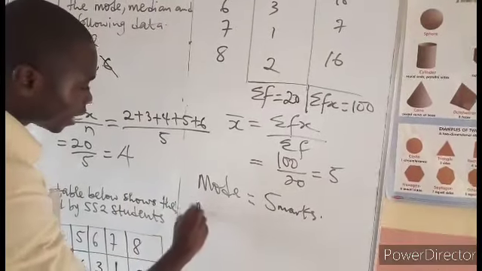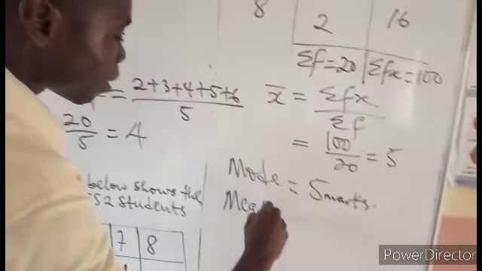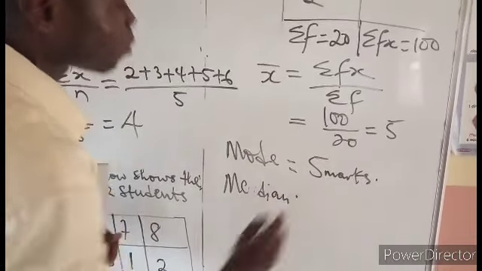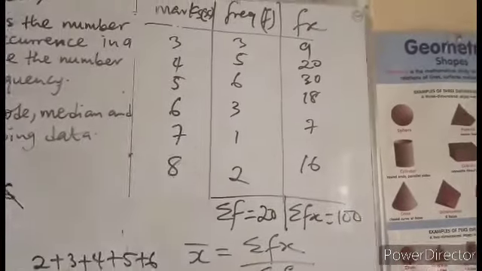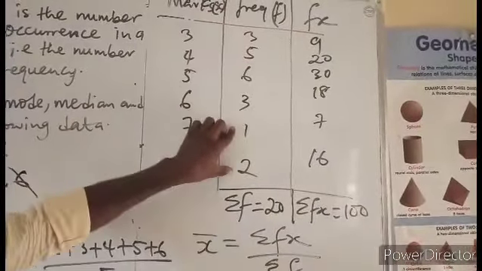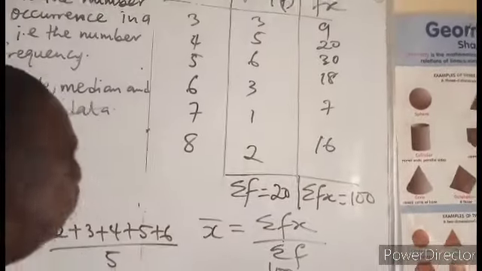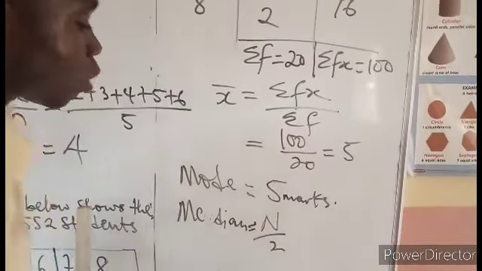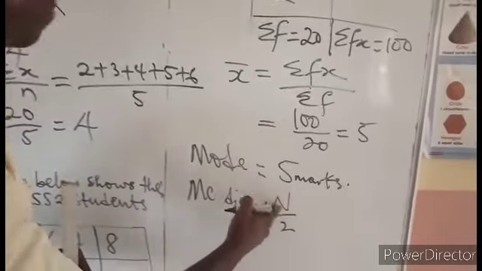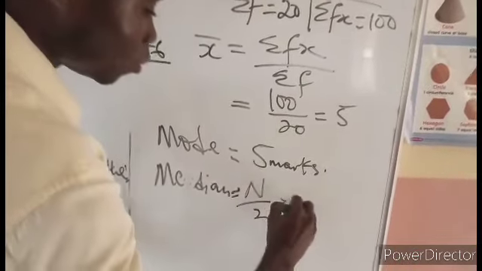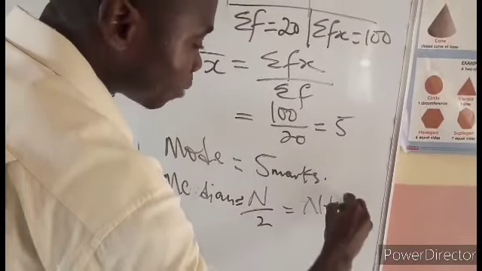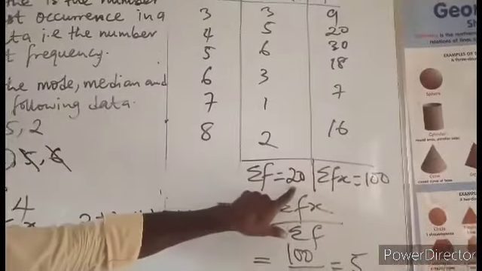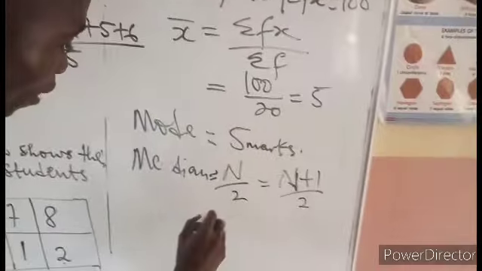Okay, now the median. Remember we said median is the central number, the number at the center. What you are going to do is add all the frequencies together and divide by 2. That is n over 2. But after adding it, if what you have is an odd number, you use this other formula, n plus 1 all over 2. If you add this, you have 20, which is even.